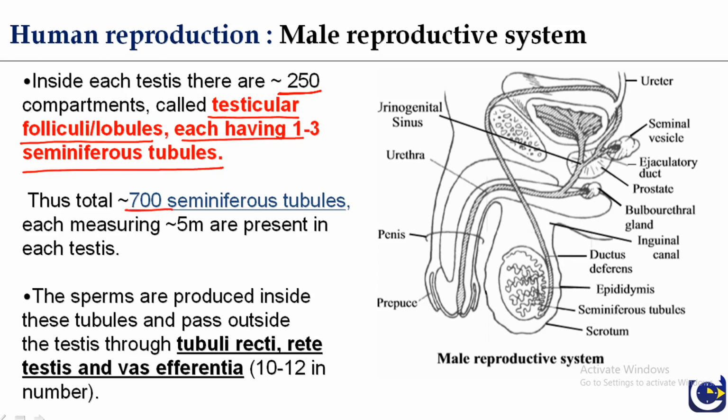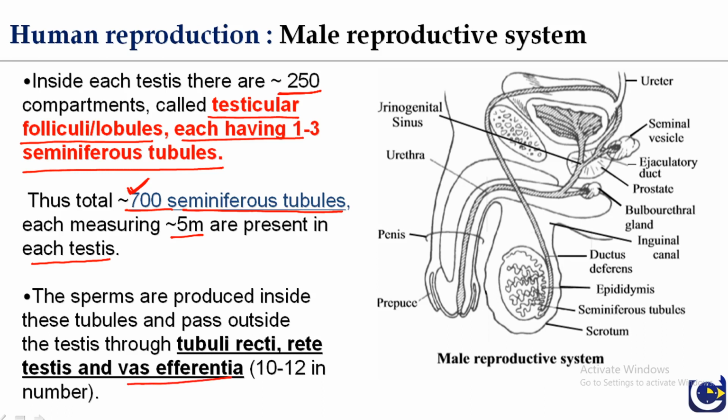So, a total of 700 seminiferous tubules are present, each measuring 5 meters, in each testis. The sperms are produced inside these tubules and pass outside the testes through tubuli recti, rete testis, and vasa efferentia.